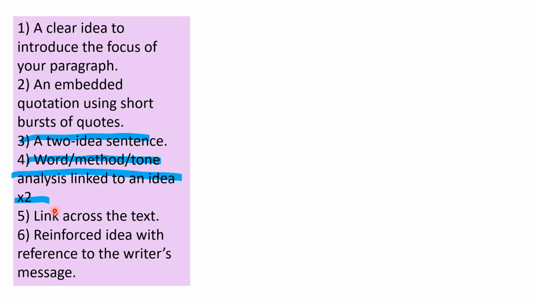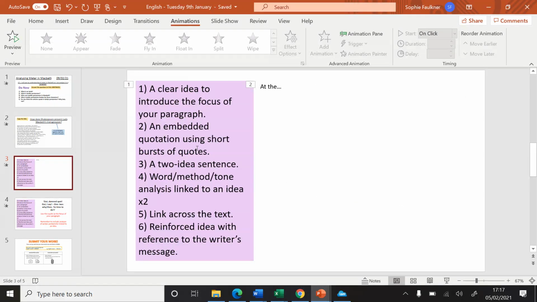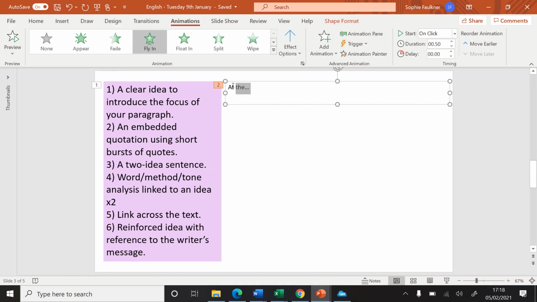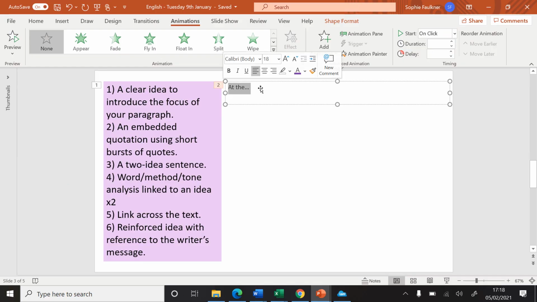As we haven't done a literature paper or a paragraph like this in a long time, I'm going to model to you a whole paragraph in answer to our question about Lady Macbeth's transgression. So let me just come out of my slideshow. We don't need those. And let's start our paragraph. So I've got my plan, I know what I'm doing, I know what the focus of my paragraph is. So now I need to write.